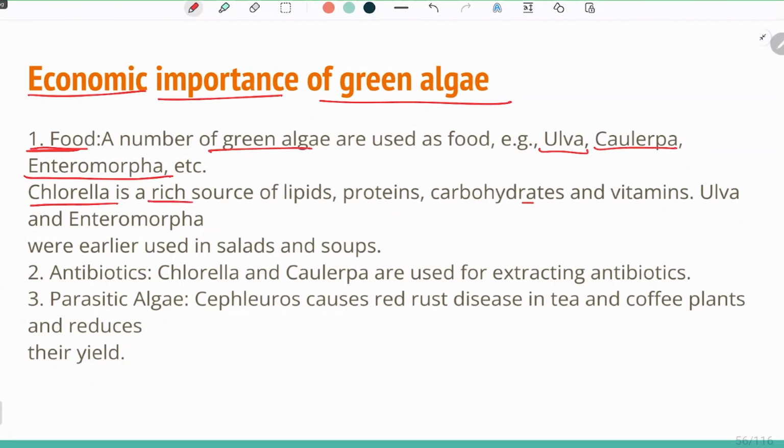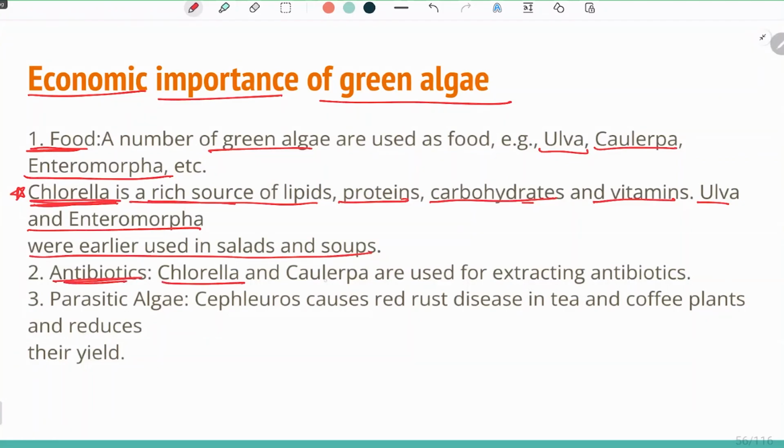So chlorella is a rich source of lipid, protein, carbohydrates, and vitamins. Alga and enteromorpha were earlier used in salads and soups, so they are not now very prevalent in the form of food, whereas chlorella is a rich source of lipid, protein, and carbohydrates, as well as vitamins. So it is usually used in the spacecraft.